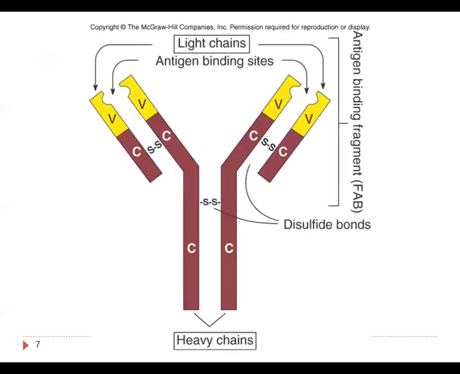This is what a B cell receptor looks like. The yellow portion here is the variable region. It is going to vary depending upon the antigen that it would bind to, because all antibodies are specific. The variable region is the antigen binding site region. The rest of the antibody, located in a maroon color here, is known as the constant region. The constant region is unchanging, it is constant.